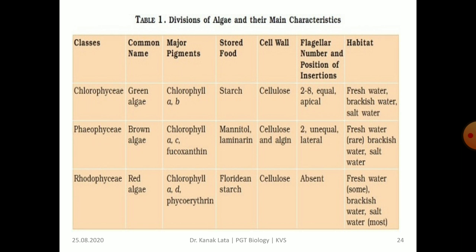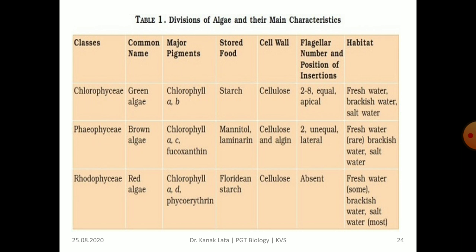Let us see Phaeophyceae. It is commonly called brown algae with photosynthetic pigments chlorophyll A and C along with fucoxanthin. Reserve food material is mannitol and laminarin. Cell wall is composed of cellulose and algin. Flagella are 2 in number but unequal as well as laterally arranged.